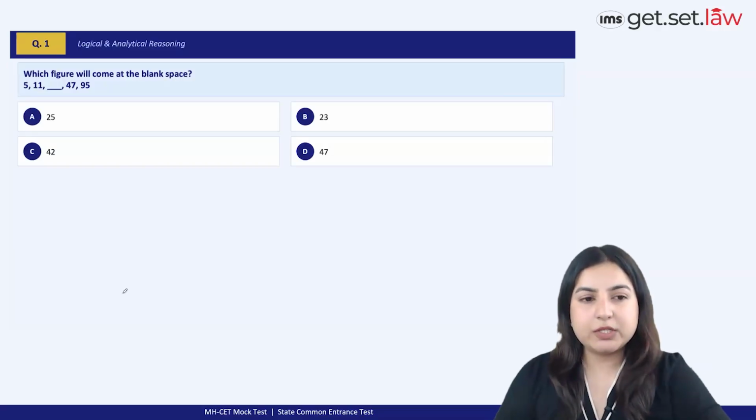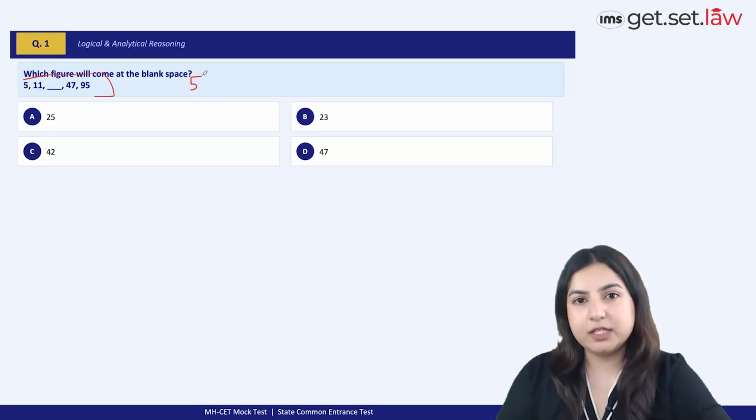Now, this is a question based on series and a super easy question at that, right? Take a look at the sequence here. So it says 5 is the first term of the sequence, followed by an 11, which is then followed by a blank, for which we need to figure out the correct option, which is then followed by a 47.